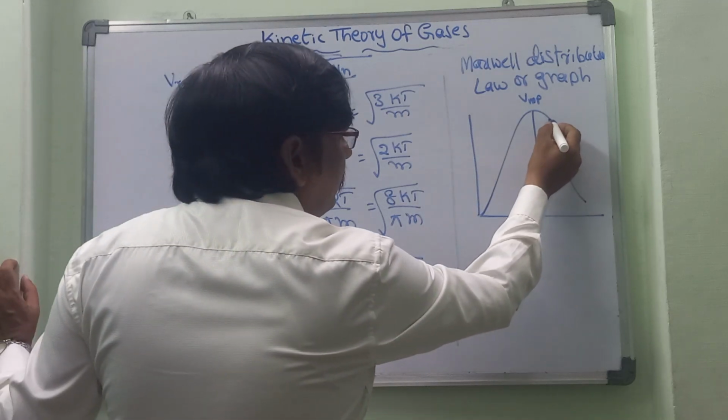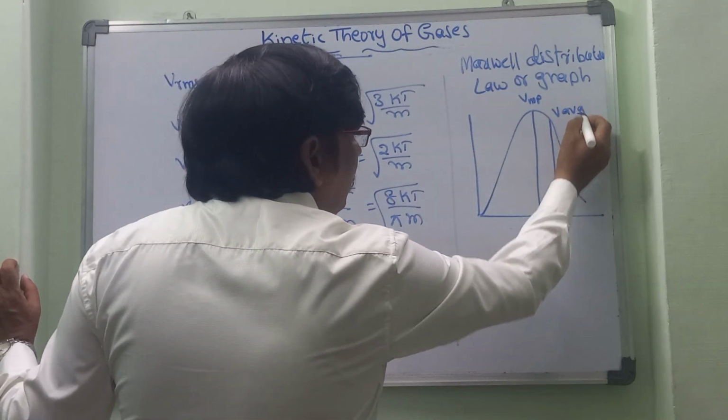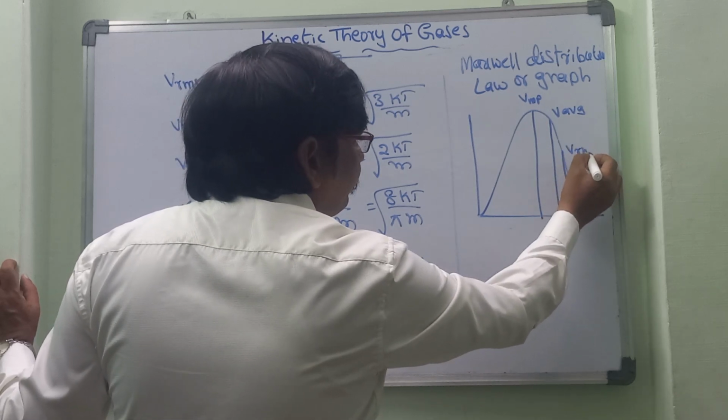The next one is V average, and the last one is V RMS.